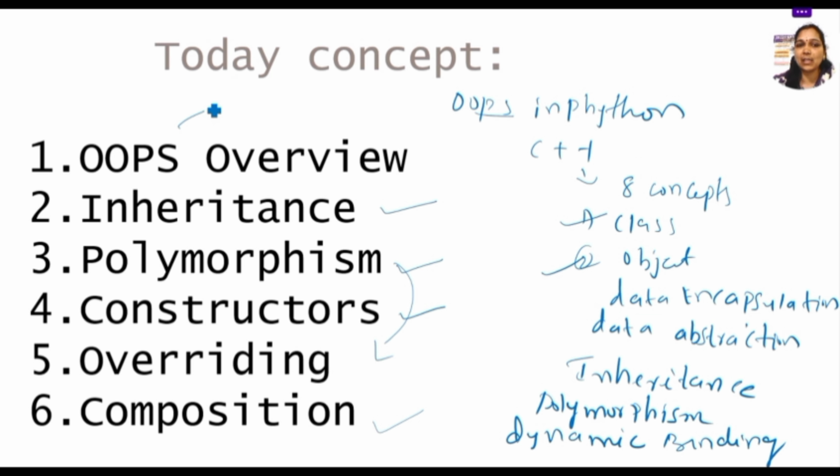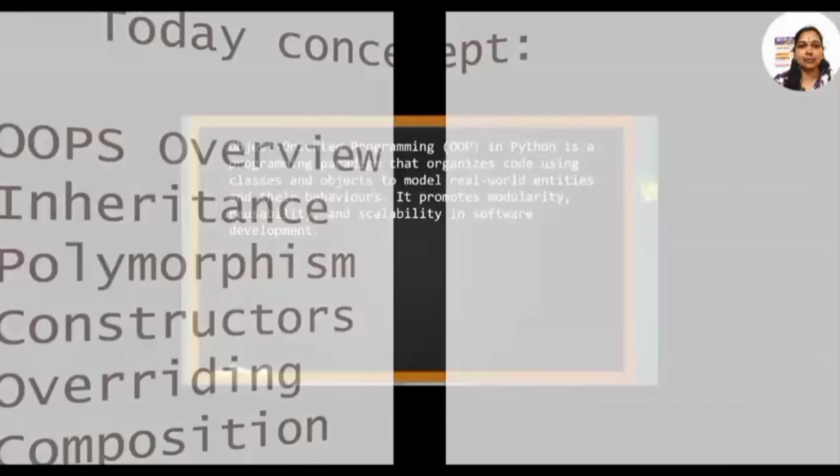Coming to the OOPS concept, here are classes and objects: what the definitions of class and object are, and the syntax for how we can create a class and object. Everything regarding the OOPS concept can be known perfectly today. It is very important to note down the syntaxes of classes and objects, and some important methods which make the initialization of classes and objects work, especially in Python. So these concepts have to be discussed today. Now let us start the first concept.